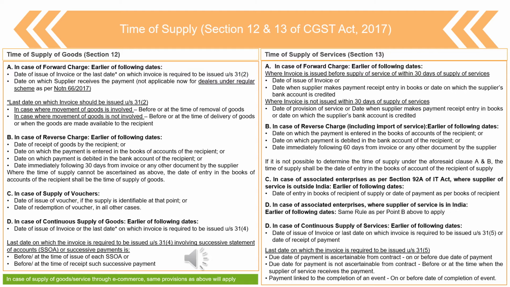So in that case, the date of entry in the books of account of the recipient of supply or the date of payment as per books of account of the recipient would be the date that would be considered for time of supply. Very important, very simple also: the date on which the receiver of service makes the payment entry in the books of accounts, or the date on which the payment actually gets debited from the bank account of the recipient, right? So earlier of both dates would be considered as the time of supply on which the tax liability gets triggered.